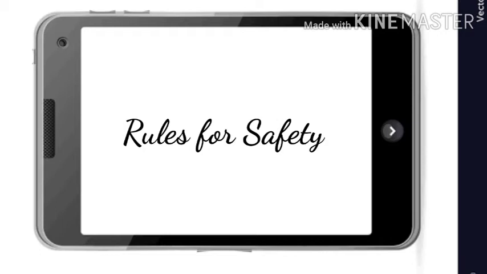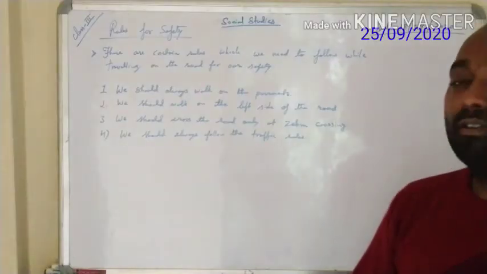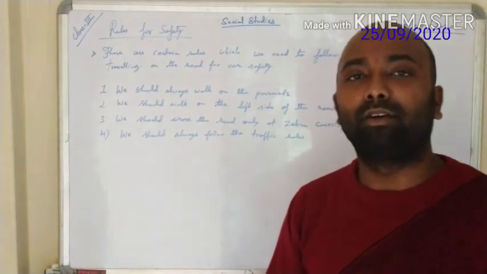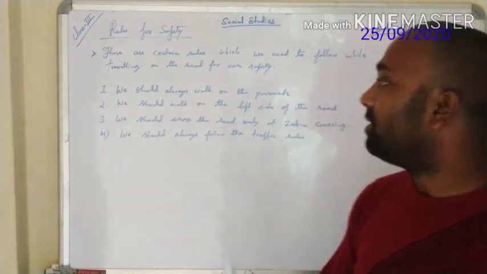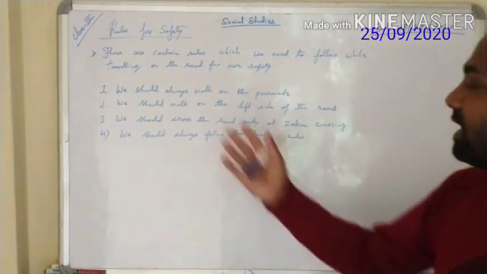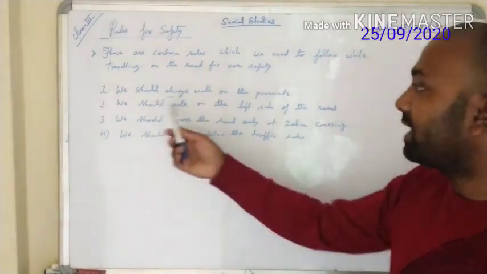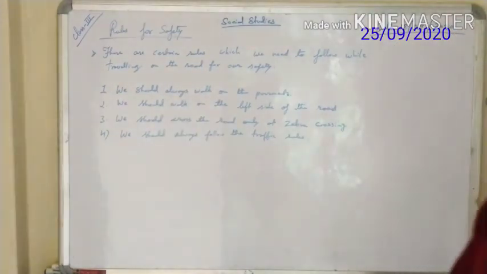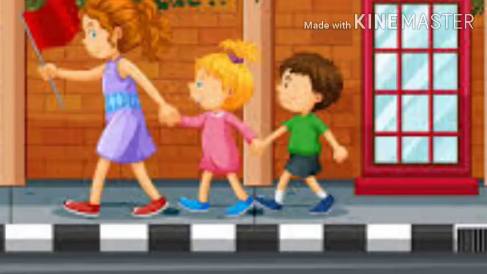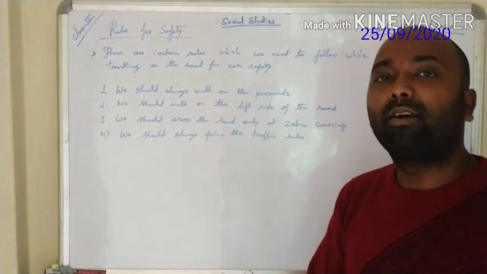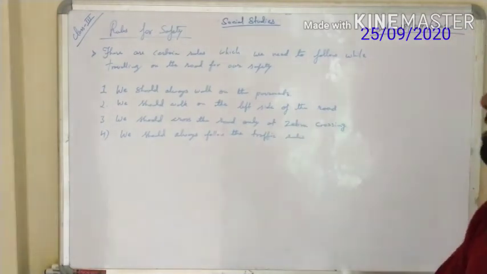Okay, students, now let us understand about the safety rules that we have to follow while traveling on the road. There are certain rules which we have to follow. Let us understand one by one. The first one is we should always walk on the pavement. If we walk on the pavement, the accident chances will be less, so that the vehicles can run on their own path and we will not disturb them.